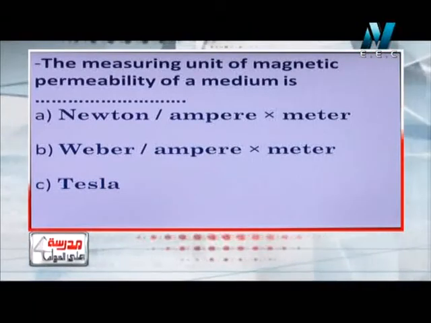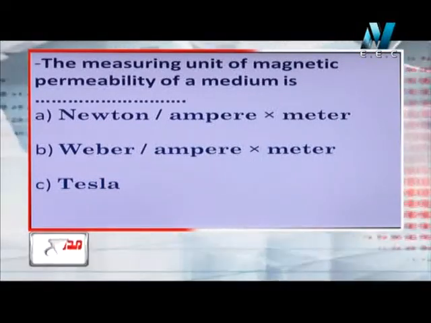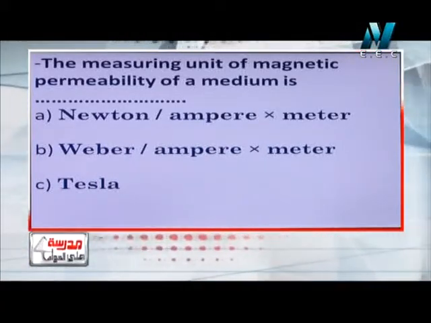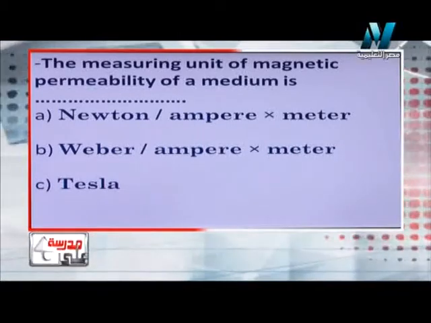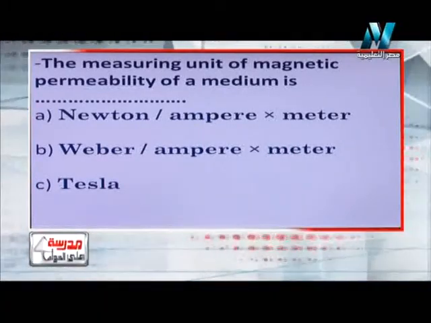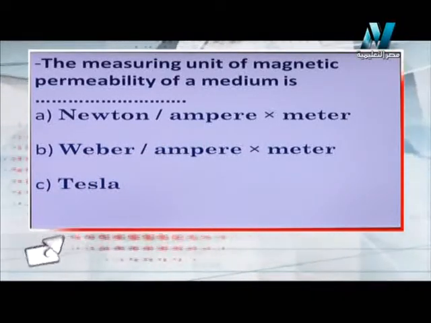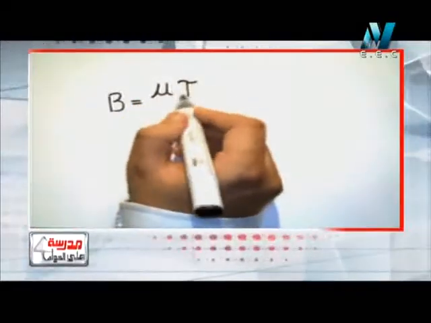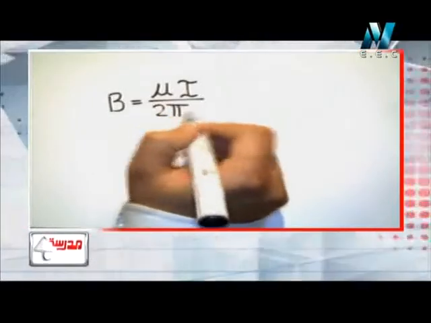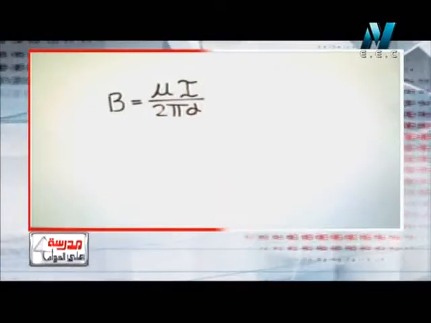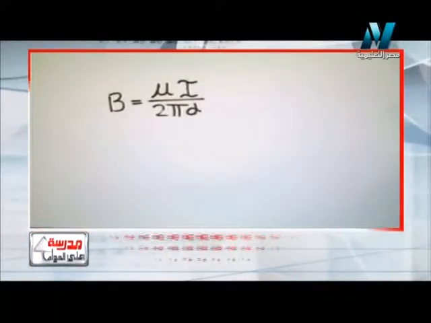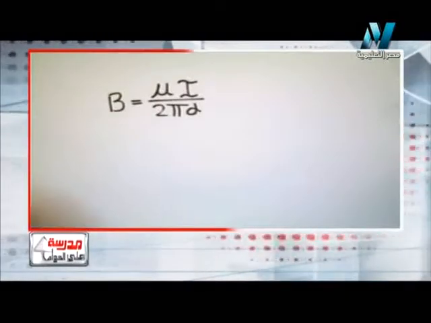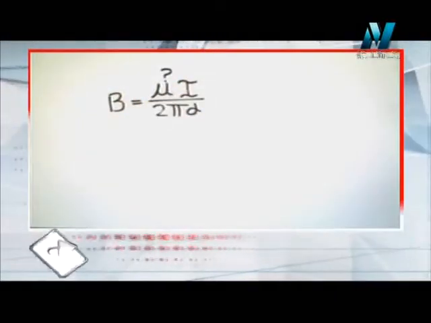The measuring unit of the magnetic permeability of a medium will be... okay, he wants to find the measuring unit of the magnetic permeability of a medium. But let's write the law and try to find the measuring unit. We know that B equals permeability times I over 2 pi D. This is the law to find the magnetic flux density around a wire due to passing of a current through it. So he wants the unit of the magnetic permeability.